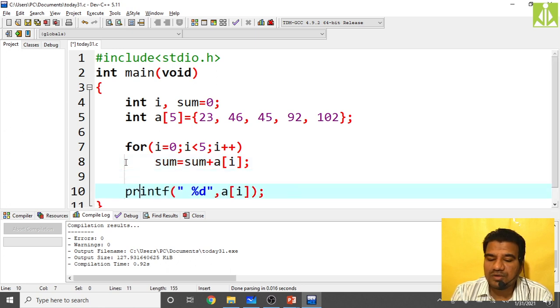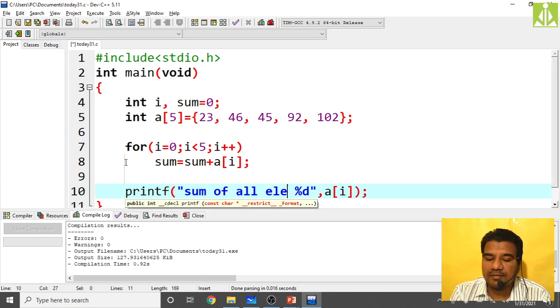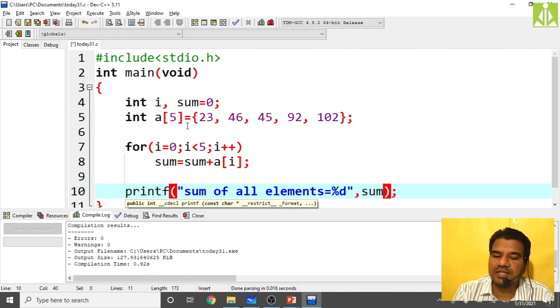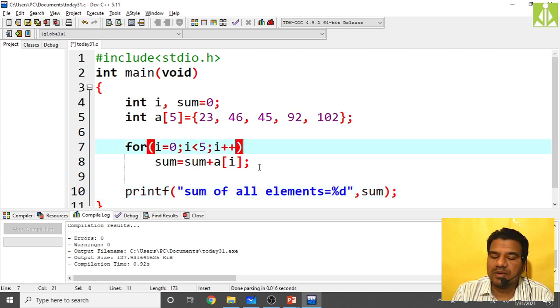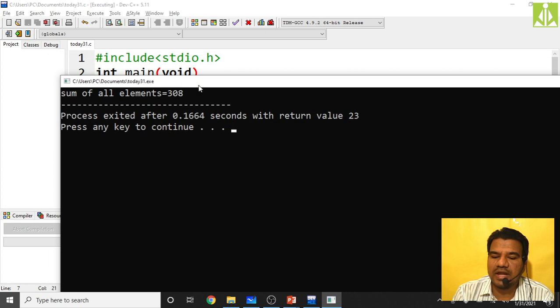And as we are going to print a single value, sum of all elements equals %d, and here you print sum only. Whatever elements you have within that array, all those elements will be summed and stored inside this sum variable, and that variable we are printing using printf. Now you compile, compilation is successful, and execute and check. The sum value 308 we are getting.